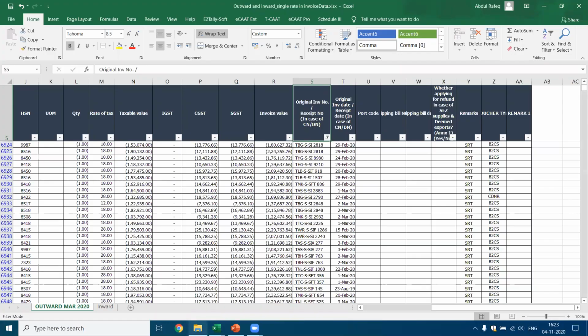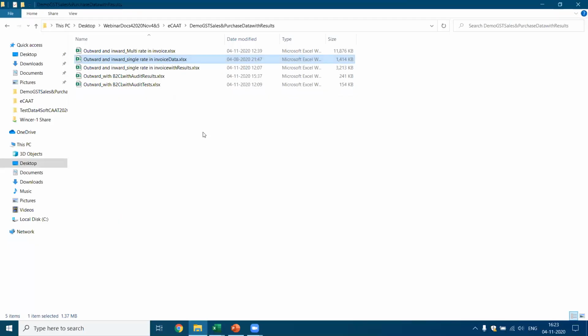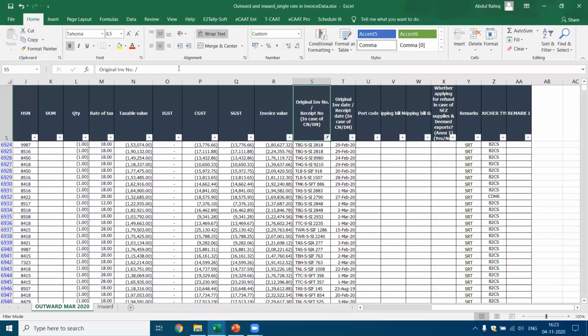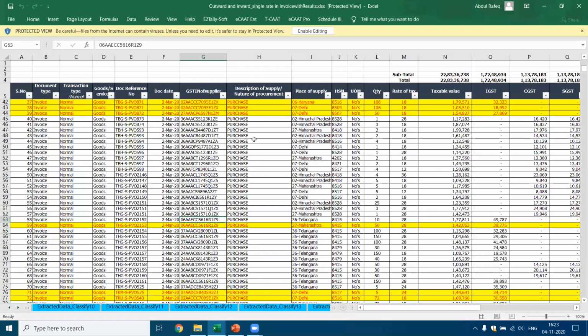Now let me go to one more file, which has got the results. They shared two types of data, one with single rates, second with multiple rates. This file which I'm opening now not only has the data, but it also has the analysis which you performed.